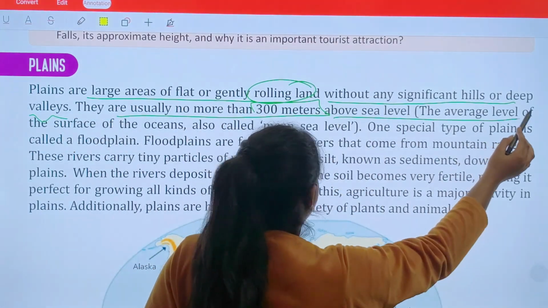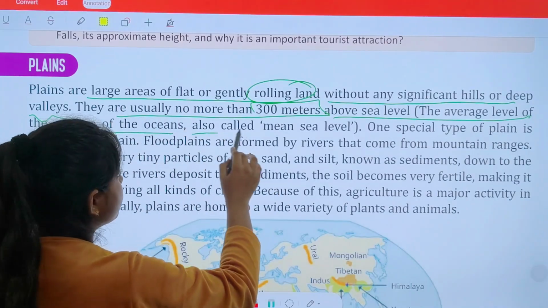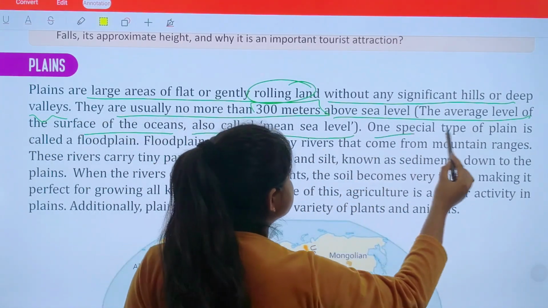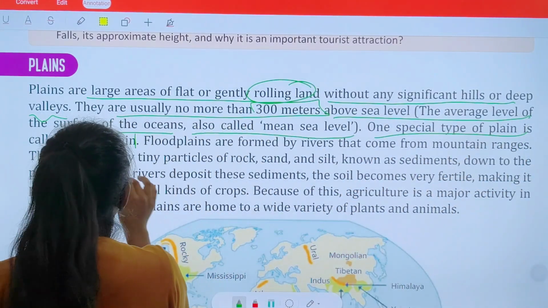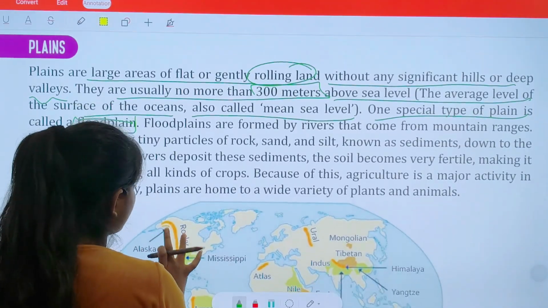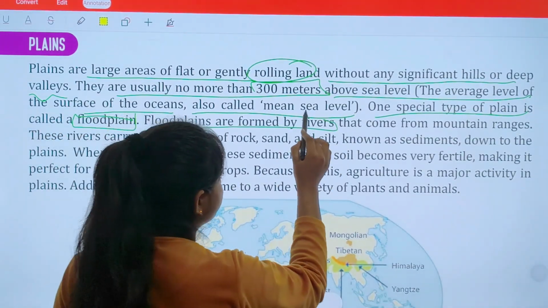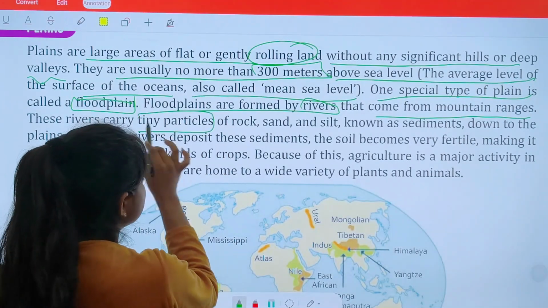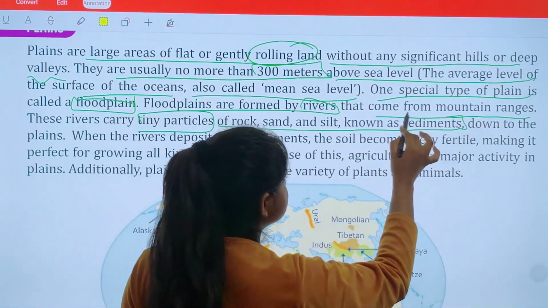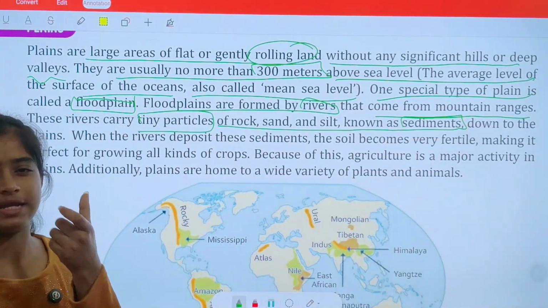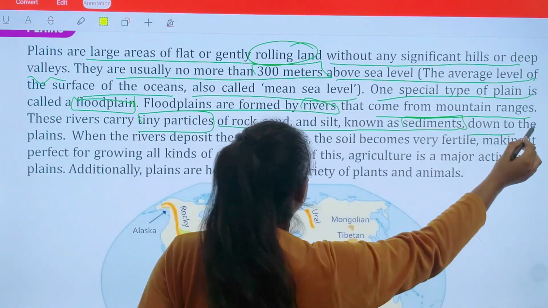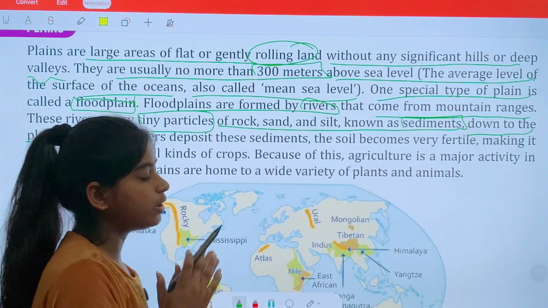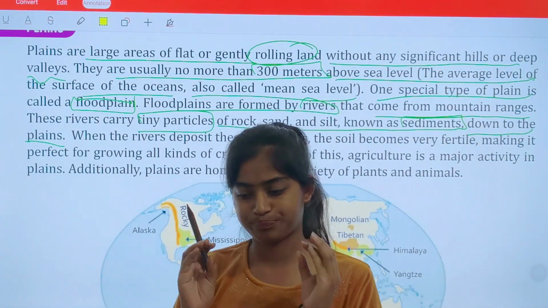The average level of the surface of the ocean is also called mean sea level. One special type of plain is called a flood plain. A floodplain is formed by rivers that come from the mountainous regions. These rivers carry tiny particles of rocks and silt known as sediments. So small tiny particles of rocks are called sediments, which are carried down to plains. Try to understand what is being said.